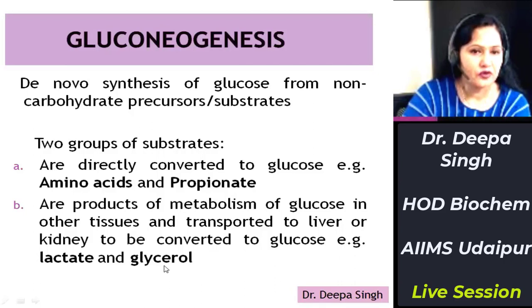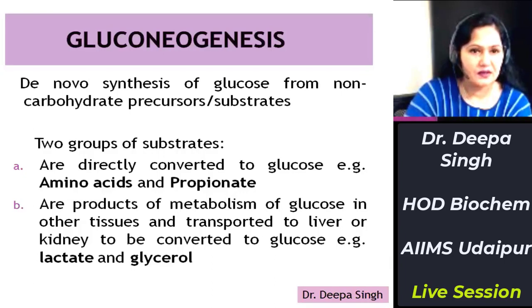Glycerol is formed in adipose tissue, where in fasting condition triacylglycerol breaks down to glycerol and fatty acids. This glycerol enters the blood circulation and is then taken up by the liver or kidney to be converted back to glucose. So these are the two substrates which are products of metabolism of glucose in other tissues and then taken up by the liver or kidney to be converted back to glucose. So these were the three hyperglycemic factors: number one is diet, number two is glycogenolysis, and number three is gluconeogenesis.